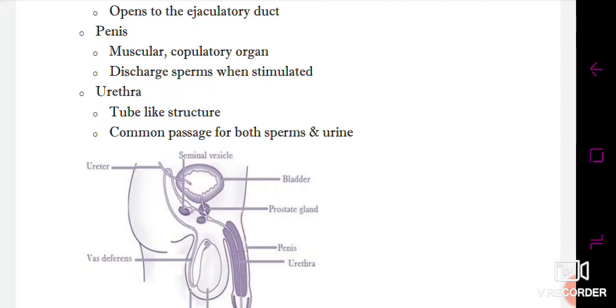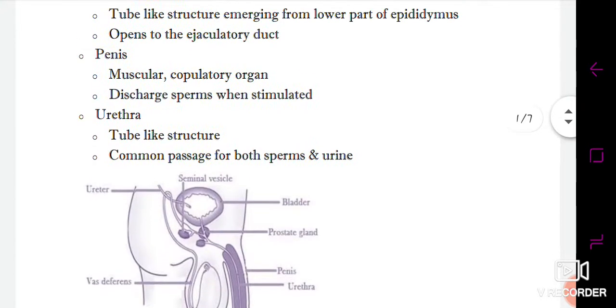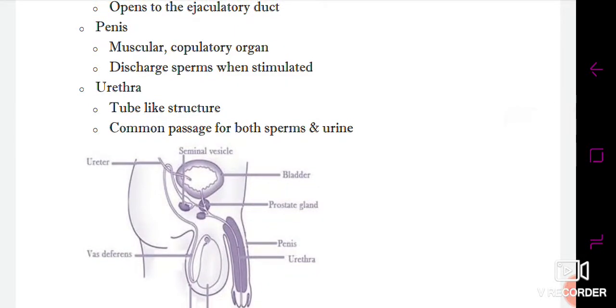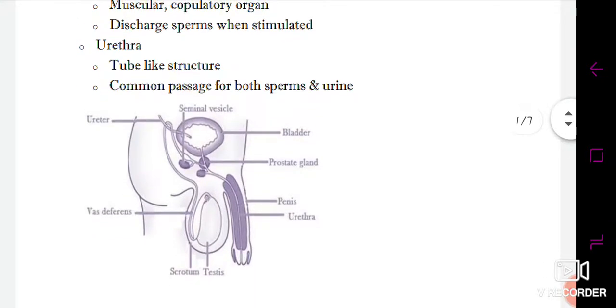Then the sperms can be discharged, and this discharge is carried out with the help of a tube-like structure called the urethra. The urethra is a common passage inside males for both the sperms as well as the urine. This way we have covered the parts of the male reproductive system, and the male reproductive part ends. Now let's come to the next topic, that is the female reproductive system.